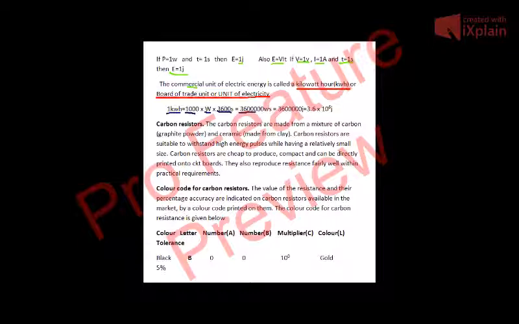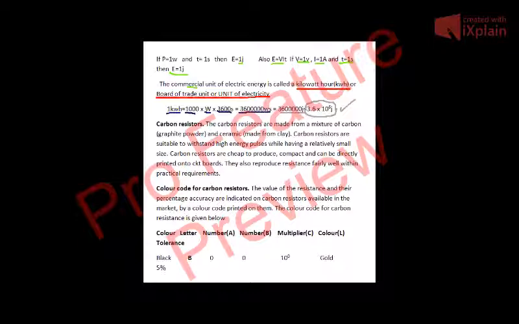When we multiply all these quantities, W into s is equal to J. So it becomes ultimately equal to 3.6 into 10 raised to the 6 joules. So 1 kilowatt hour is equal to 3.6 into 10 raised to the 6 joules.